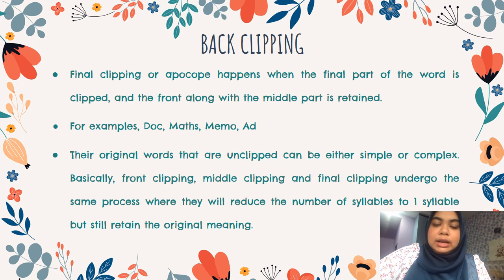Then we have final clipping or apocope. For your information, final clipping happens when the final part of the word is removed or clipped, while the initial part of the word is retained. Let's look at the examples that I have listed in the slide. What do we have here? We have ad, doc, maths, facts, and memo. These are the words that are formed from the process of back clipping. And for your information too, their original unclipped words can be either simplex or complex words.